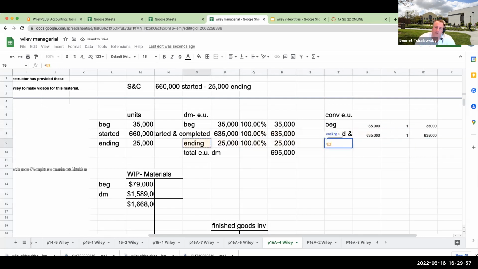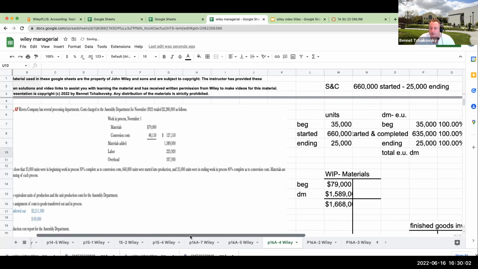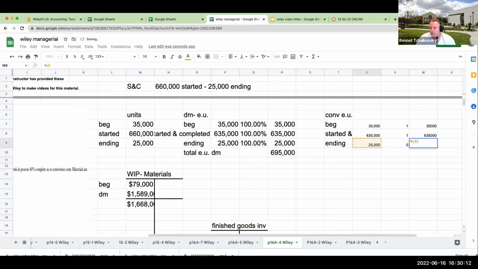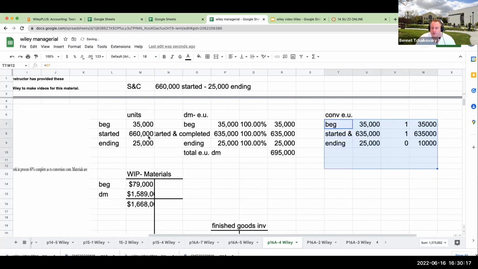However, the ending conversion is going to be a little bit different. We've got 25,000 units, but for conversion, it says that the ending work in process was 40% complete. So over here, this is going to be 0.4, or 10,000. Let's make this a little bit bigger. And so, there we go. My total equivalent units for conversion are going to be 680,000. Now we've got the equivalent units down.